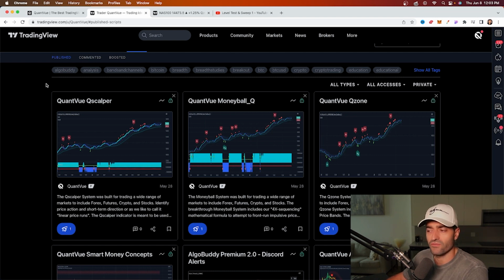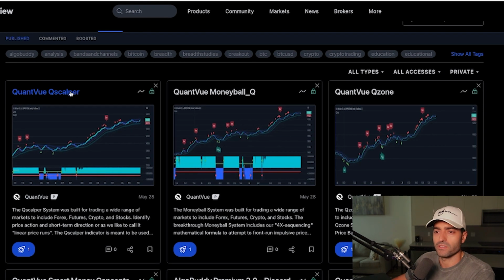This is the set of systems that we launched with the rebrand of AlgoBuddy to now officially moving forward QuantVue. When you sign up for our membership, you're going to see these three new indicators, the QuantVue Q Scalper, the Moneyball Q, and the QuantVue Q Zone.